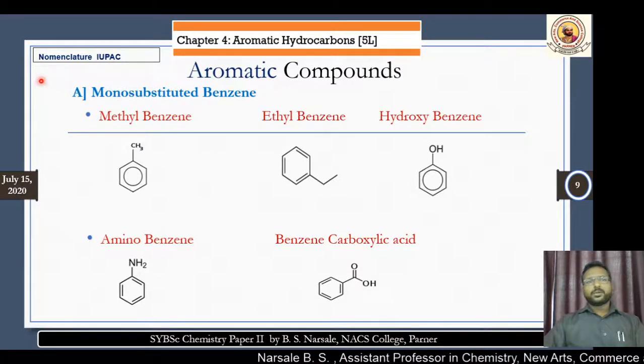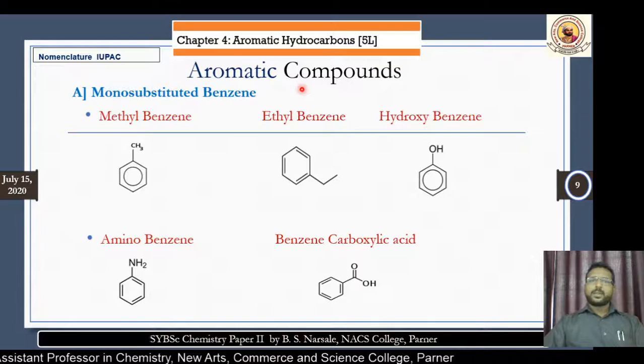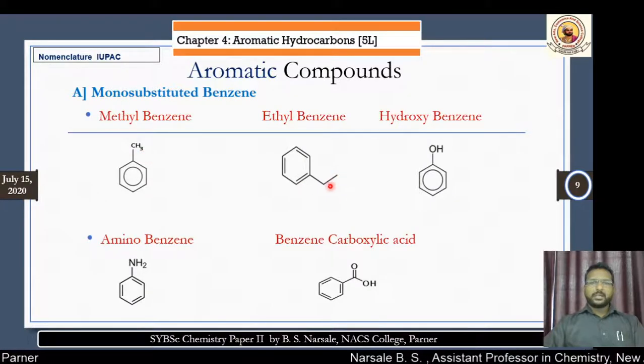Now, when you give the nomenclature to benzene compounds or compounds related to benzene, we call them aromatic. In benzene, we can replace one of the hydrogens from the benzene structure by a different group, by one group.